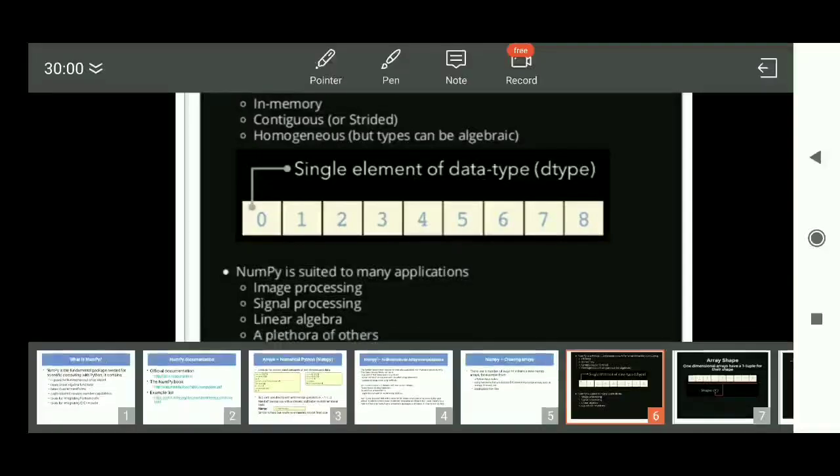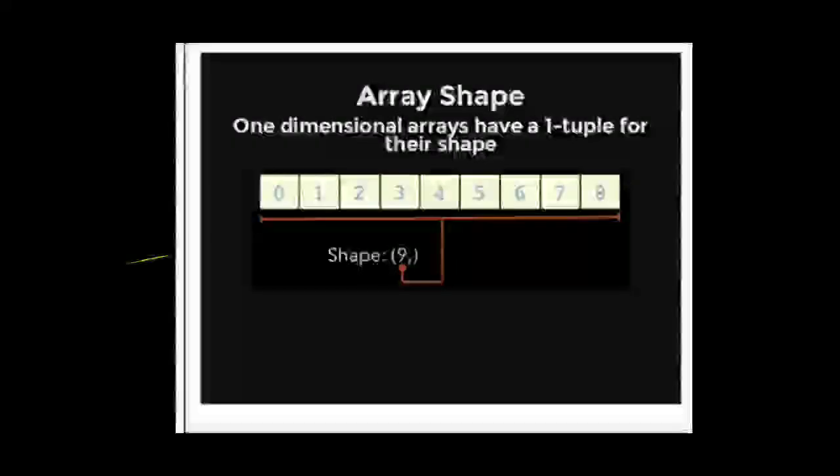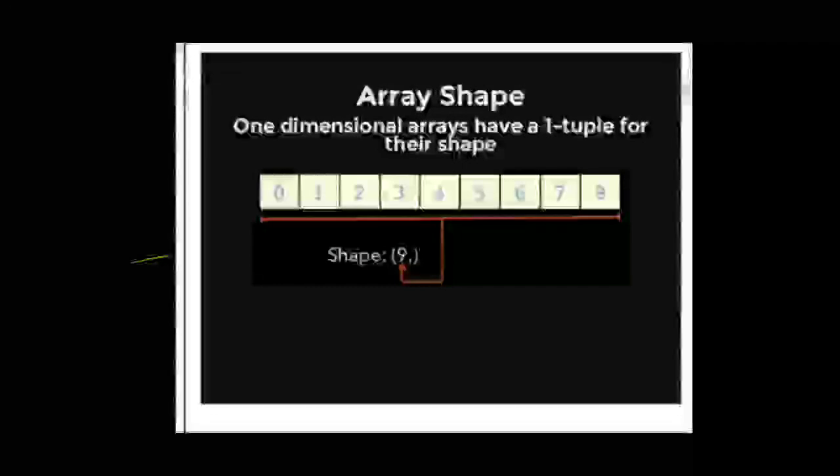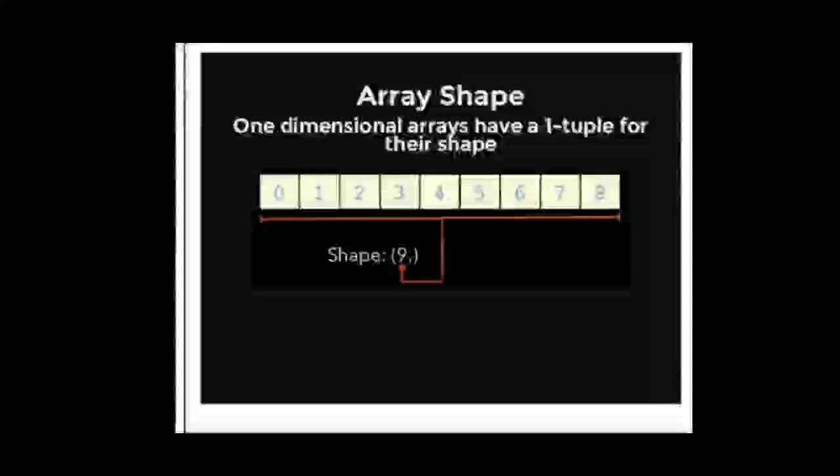So next one, array shape. So you can see the shape. So what is the shape? Whenever you consider the number of elements, there are 9 elements. But when you think about the index or the memory address, it starts with 0 up till 8.